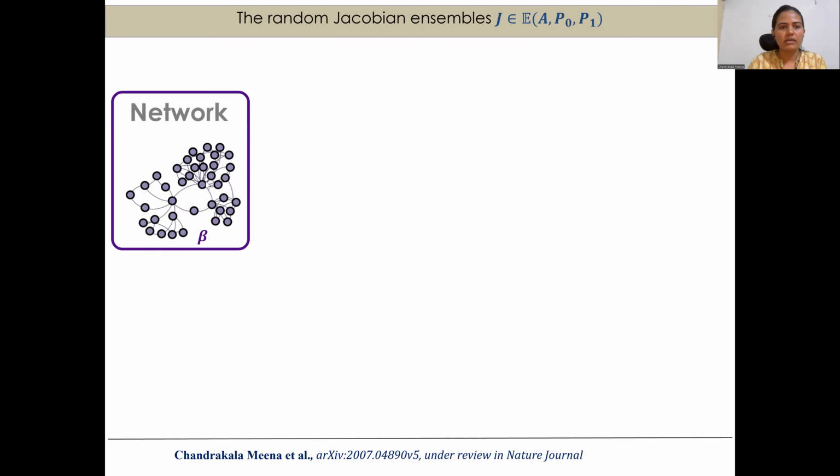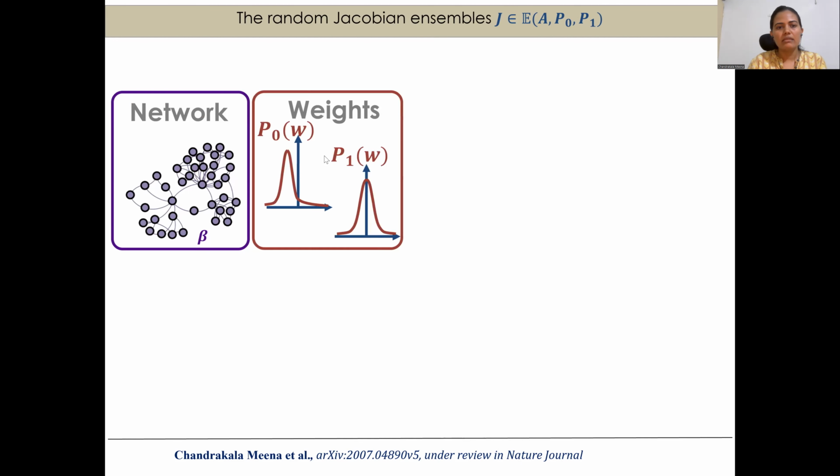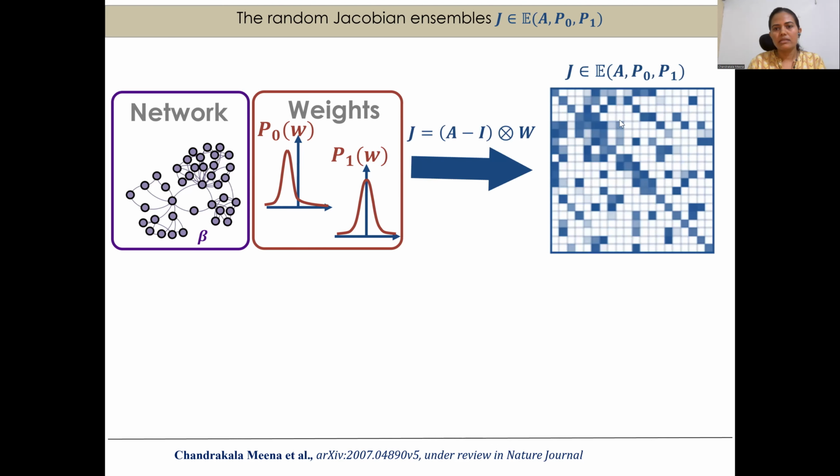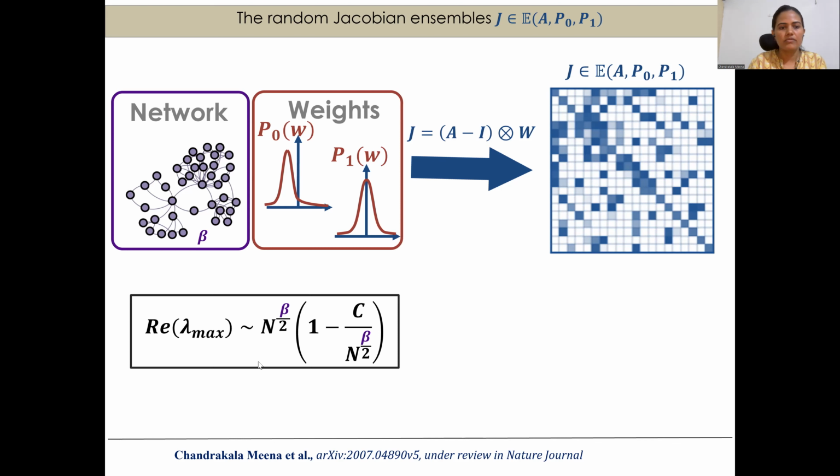When we consider heterogeneous topology and the diagonal and off-diagonal weights are drawn from two different distributions, the resulting Jacobian ensemble follows this scaling relation for the principal eigenvalue. Here this 1 by 2 term is replaced by a beta by 2 term. Again, when this term is larger than this C parameter, the system will be unstable.